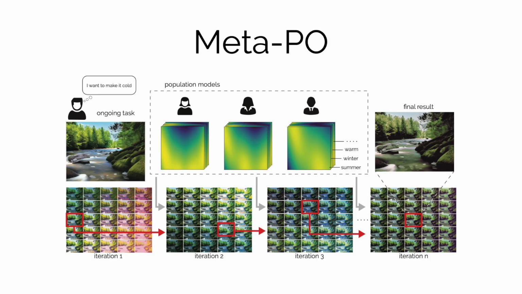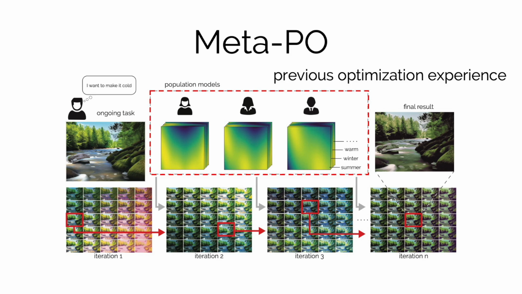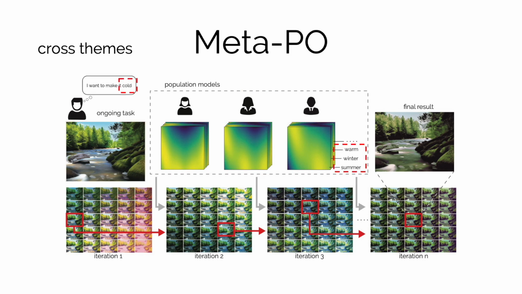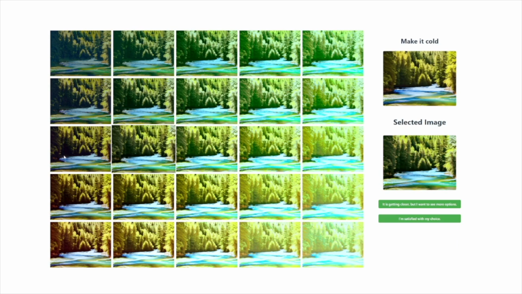We introduce MetaPO, a novel approach that combines meta-learning with preferential Bayesian optimization for the purpose of efficient visual appearance optimization. Our method leverages previous optimization experience to accelerate the current optimization, not just for new users, but also for unseen styles and themes. MetaPO follows previous work to present a 2D plane of visual design choices.